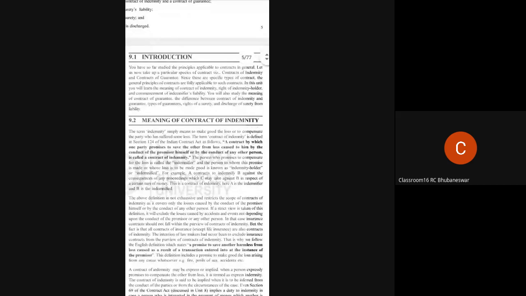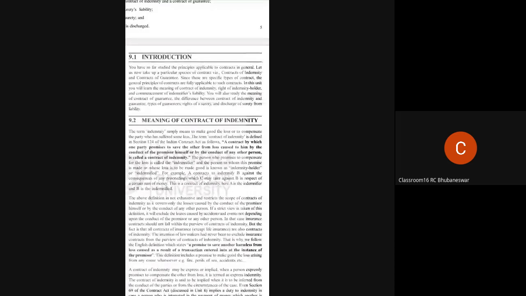As per the definition given here in the Indian Contract Act, section 124, a contract by which one party promises to save the other from loss caused to him by the conduct of the promisor himself or by the conduct of any other person is called a contract of indemnity. Let me explain this statement.